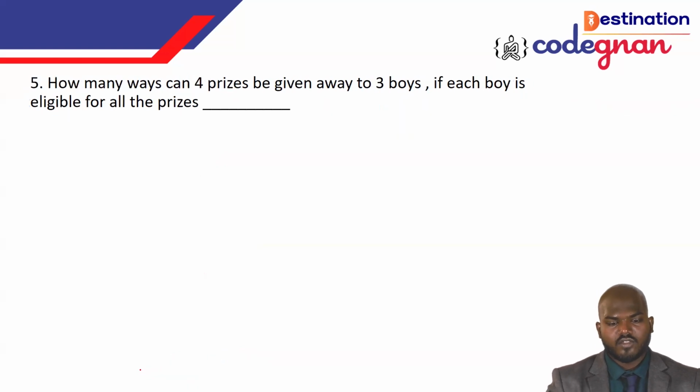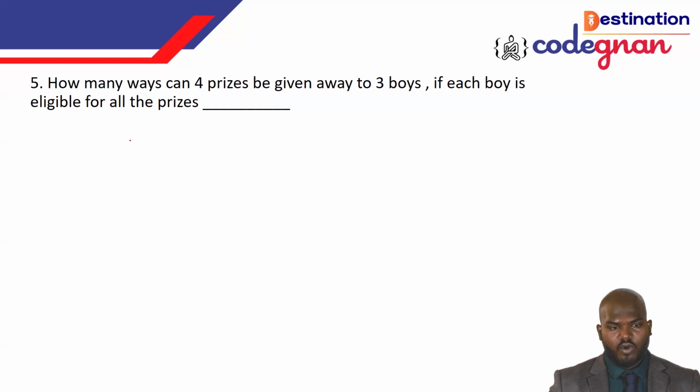Okay, and the next question is: in how many ways can 4 prizes be given to 3 boys if each boy is eligible for all the prizes?